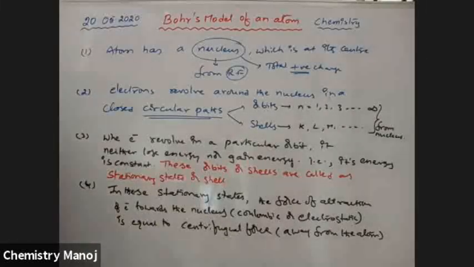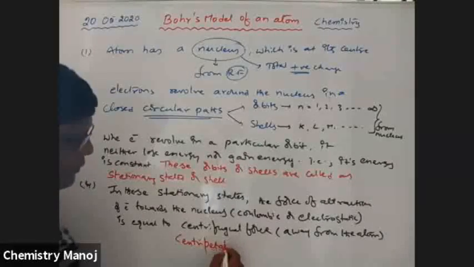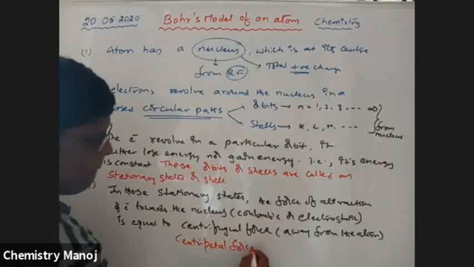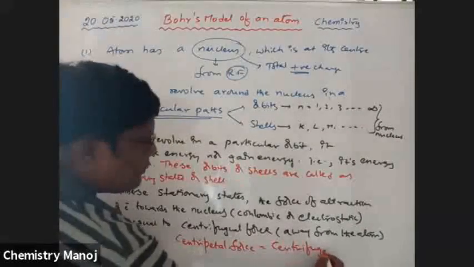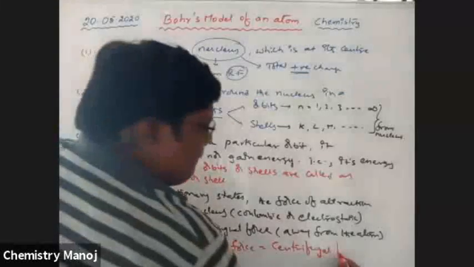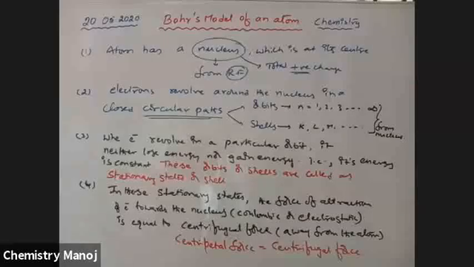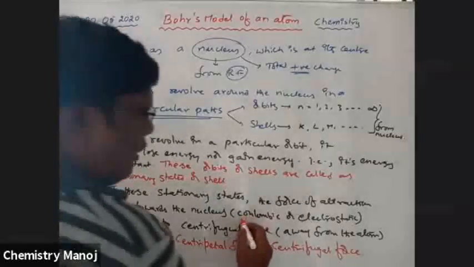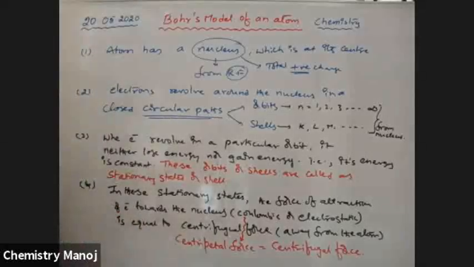That means, in this case, centripetal force is equal to centrifugal force. So this Coulombic or electrostatic force of attraction is called centripetal force, which is equal to the force away from the nucleus, away from the atom, that is centrifugal force.